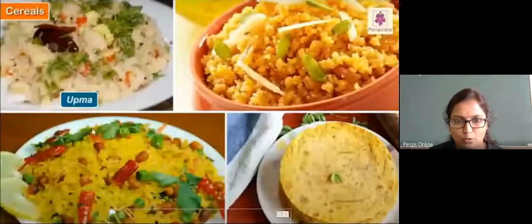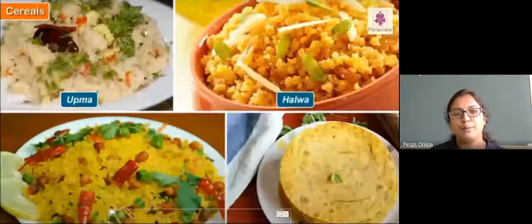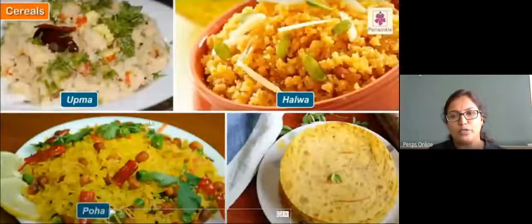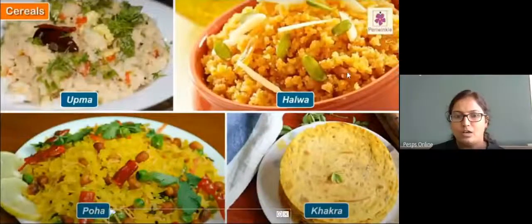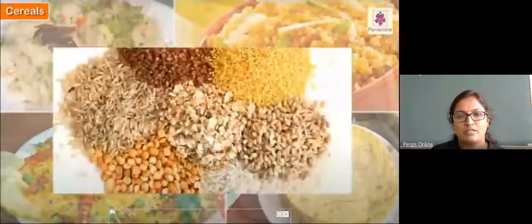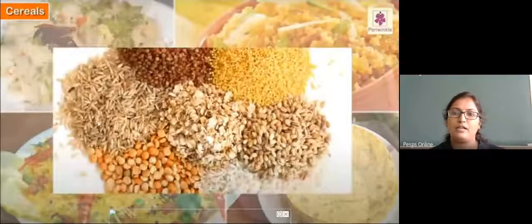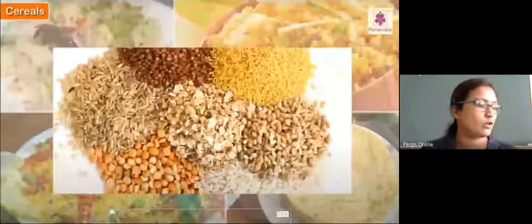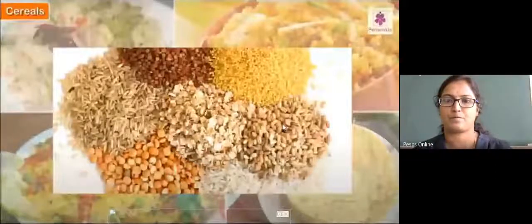And upma, uppittu. Upma we prepare using broken wheat. Halwa. Poha, it's a sweet dish. Khakra. Everything we prepare using wheat cereals, mainly wheat.